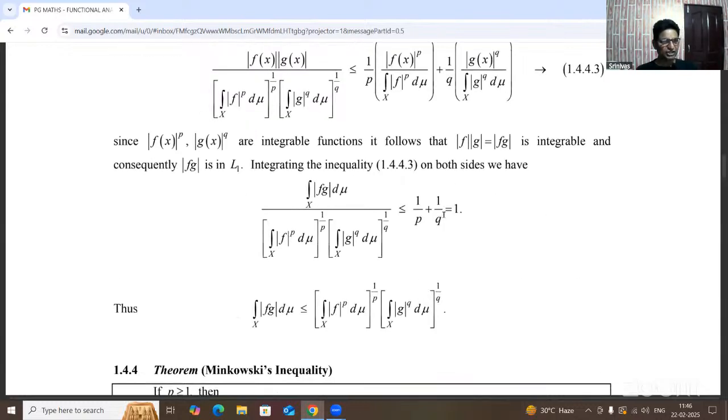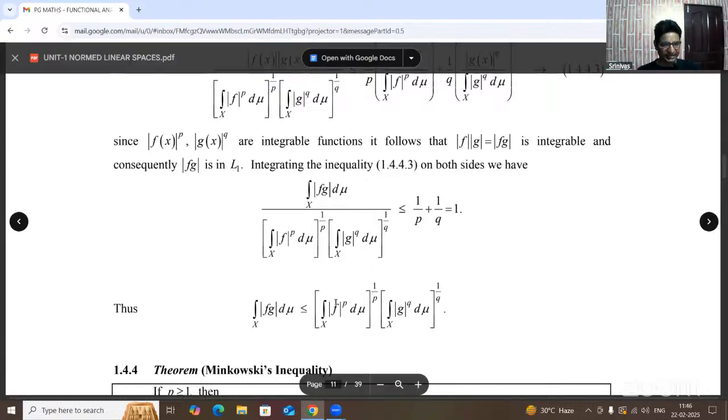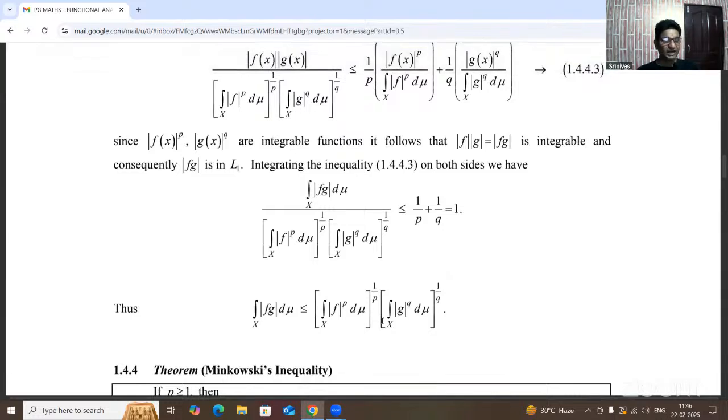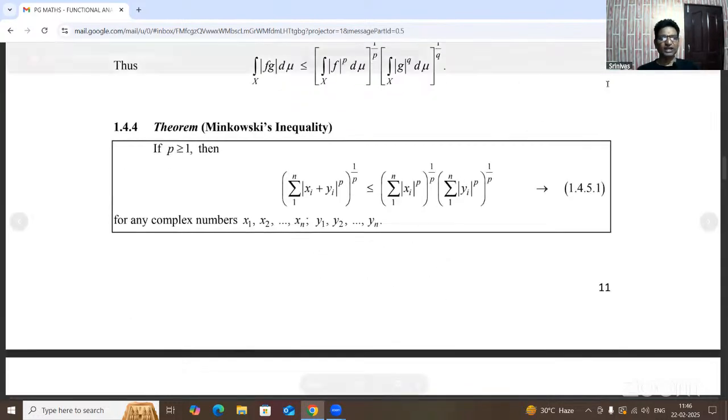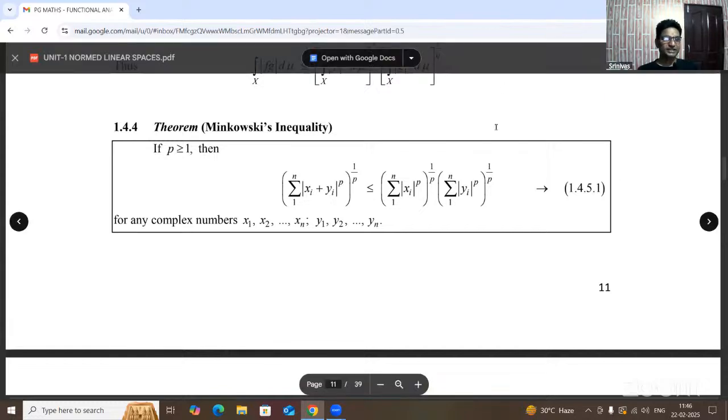After the simplification, integrating the inequality on both sides over an arbitrary measure, we get the integral of mod fg d mu less than or equal to the integral of mod f whole power p d mu whole power 1 by p, times the integral of mod g whole power q d mu whole power 1 by q. After the cross multiplication, we get the result for Holder inequality for integrals. See, this is one of the important theorems. Okay, students.